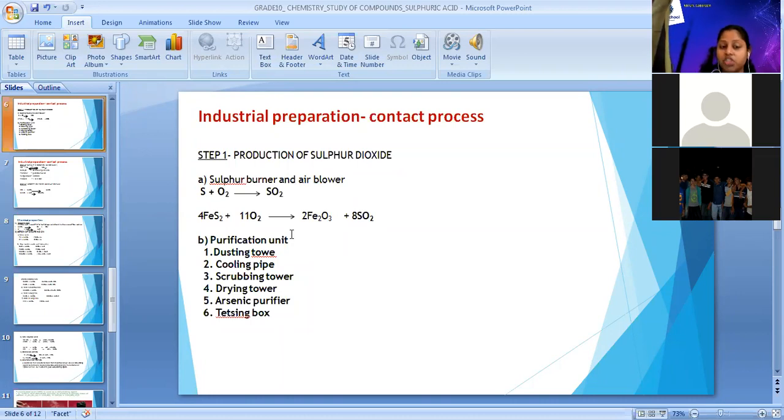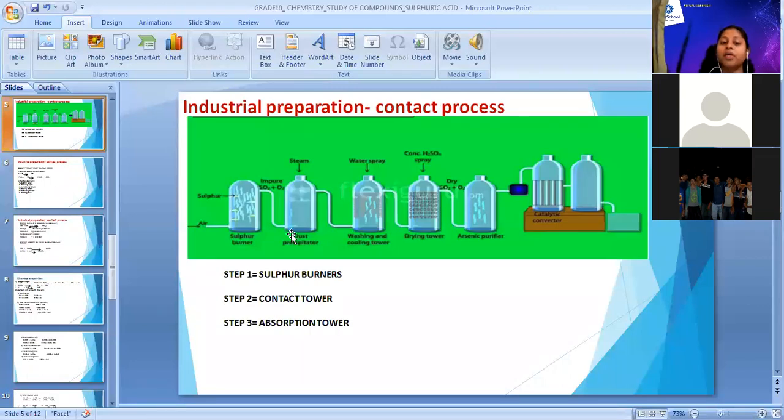Our first chamber is the dusting tower. In the dusting tower, we remove dust with the help of steam. If you observe the diagram from the upper end, we pass steam, and that steam helps remove dust particles.